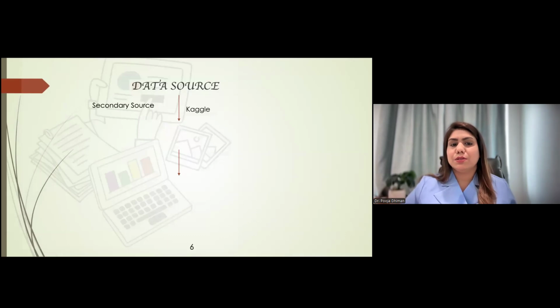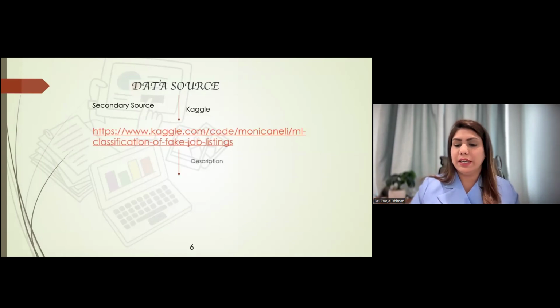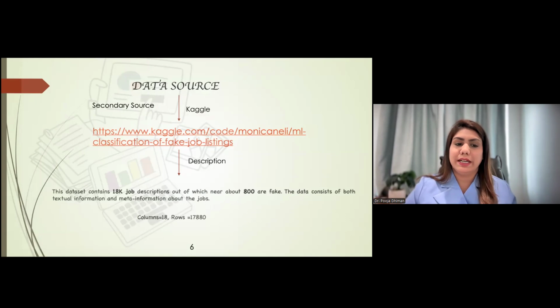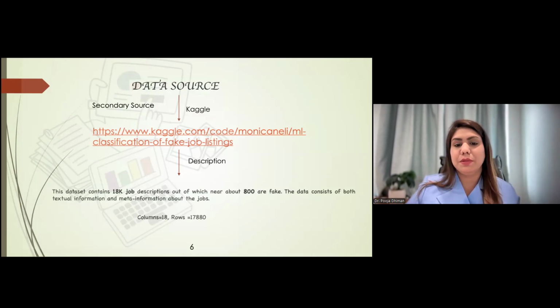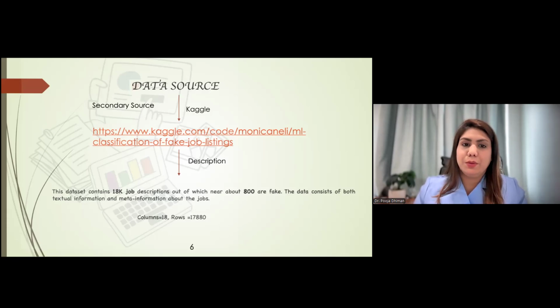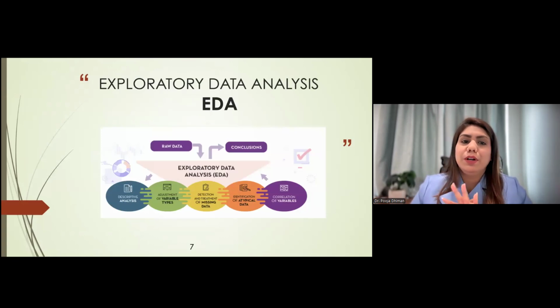So this data source I have taken from a secondary source. It is not collected by me. It is from Kaggle, and there is a link for the data, which describes a data set containing approximately 18,000 jobs, and near about 800 are fake. So this data consists of both textual information and meta information about the job. It contains 18 columns and 17,880 rows.